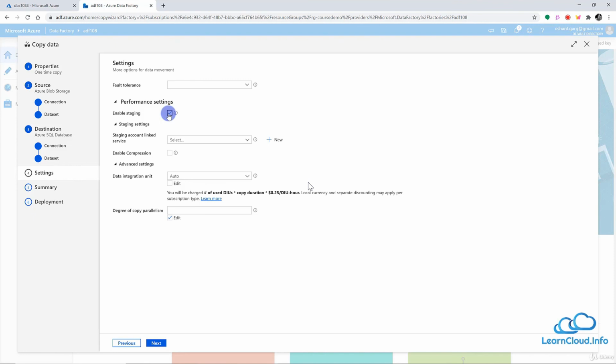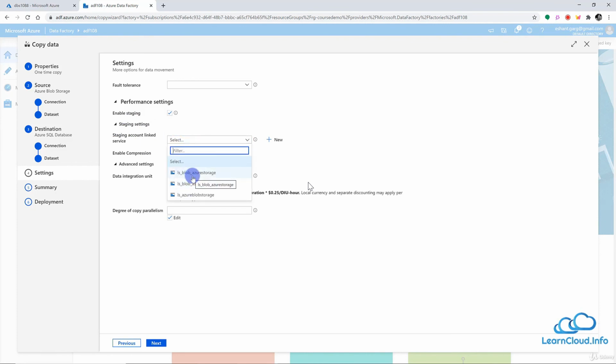Now why do we do that? Because in general Data Factory copies data to the destination row by row, or in the form of a few batches. But let's say you don't want that. You want to have a bulk copy write. So in that case, you can enable staging, and we generally do this in production. In that case, we will not write row by row or in small batches. We will first collect the data in the stage, and once we have that data, we will bulk write that data into the destination. So once again, if you have this setting enabled here, you have to select your staging area.